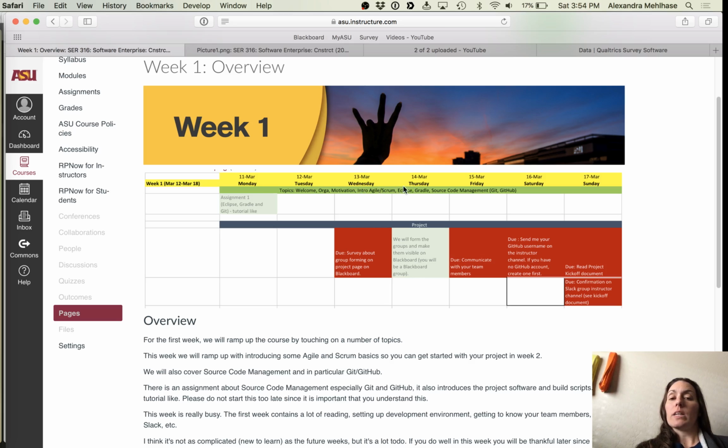Then we'll have Eclipse as a topic. This is in the non-mandatory assignment, so you can choose other IDEs. I don't require you to use Eclipse. Gradle is required. It's a build environment, a build tool, so please check it out. There is some information in a little introduction video in the week one material. And then the big topic, source code management, especially Git and GitHub.